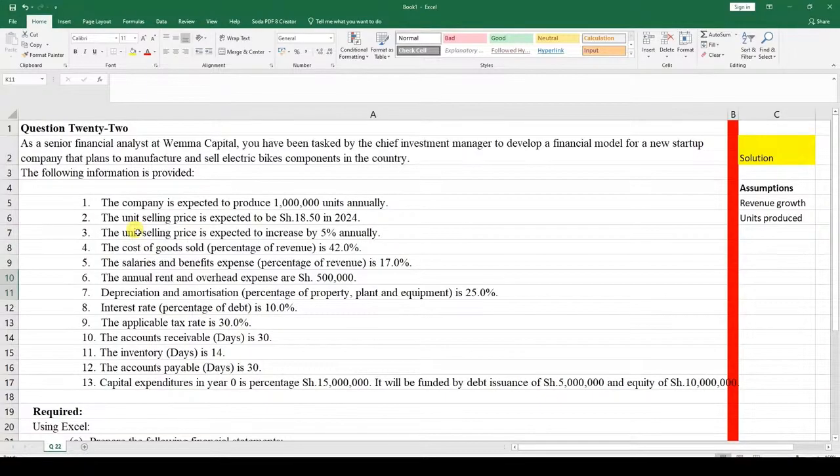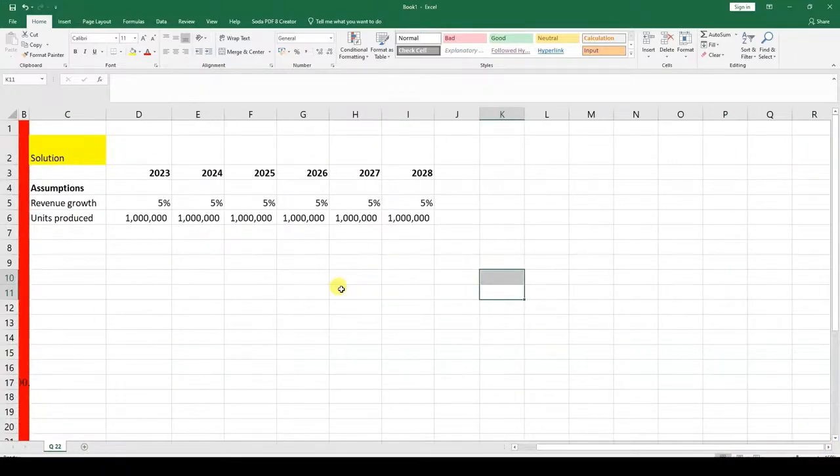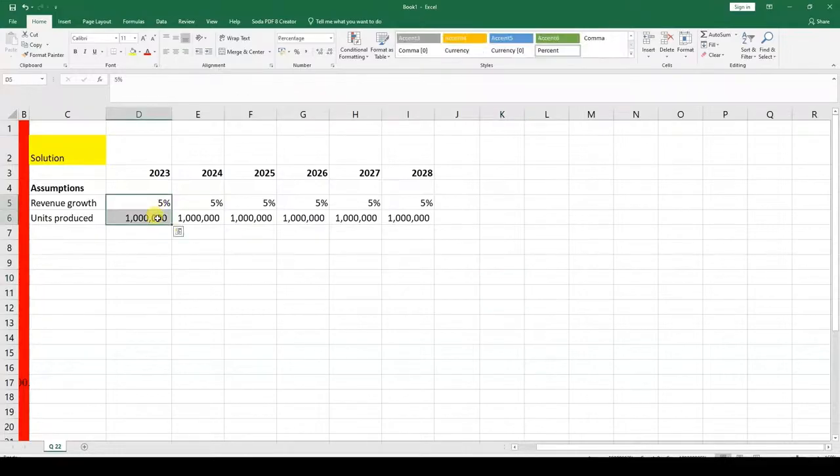Then we can proceed on to compute the cost of goods sold, where the unit selling price is 18.5. You can put unit selling price, and it's 18.5. Remember, it is for the year. For 2023 we may not have been given it, but from 2024 the revenue growth should be 5% and 1 million. So these ones should not exceed.